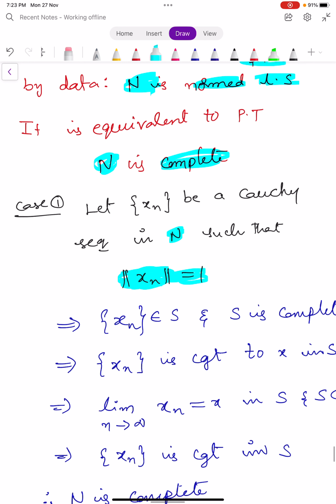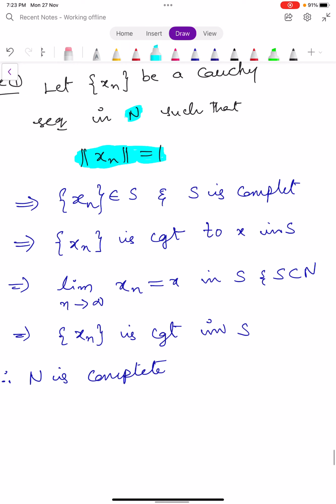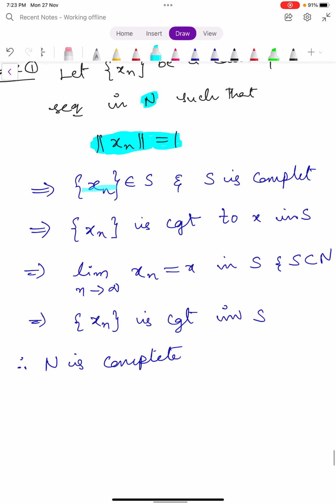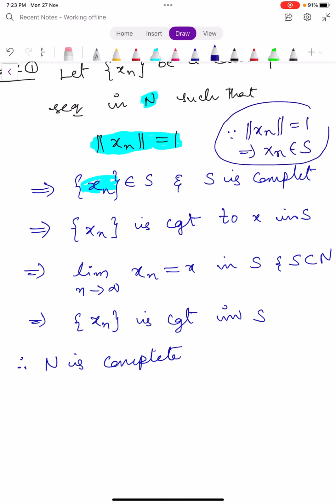To prove N is complete, we use two different cases. One is norm xn is equal to 1, and in the second case, norm xn not equal to 1. So case 1, let us take xn be a Cauchy sequence in capital N such that norm xn is equal to 1. By the definition of capital S, this sequence xn belongs to capital S, because norm xn is equal to 1 means the element xn belongs to capital S. And S is complete.